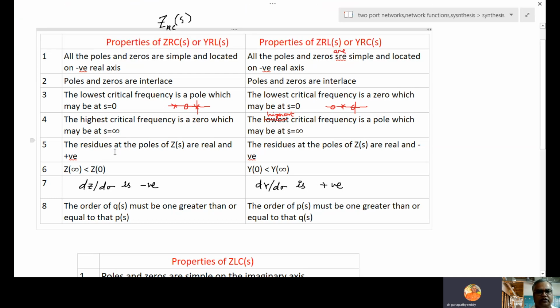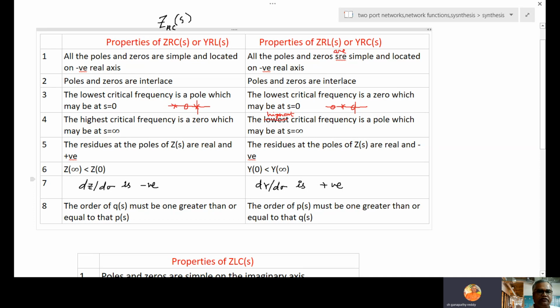Now the residues. Residues means partial fraction expansion constants in brief. The residues at the poles of Z(s) are real and positive, whereas here the residues at the poles are real and negative. So these partial fraction coefficient values will be real and negative, whereas here real and positive. Z of infinity: in place of s, you replace with infinity. Z of infinity is less than Z of 0, whereas here Y of 0 is less than Y of infinity.